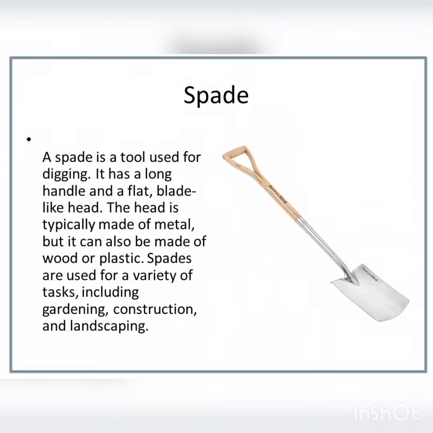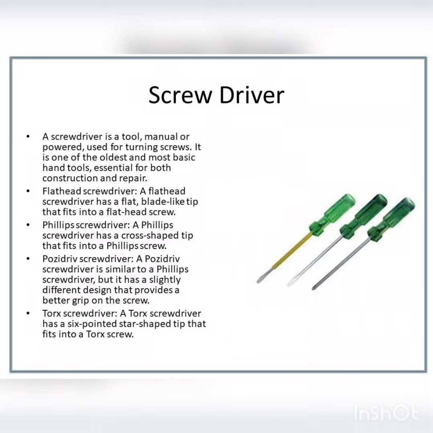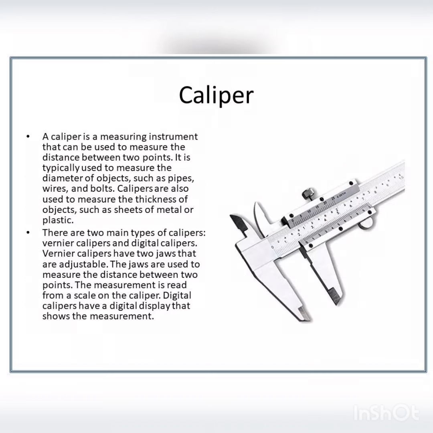This is spade used for making excavation. This is caulking tool. So when the two pipes are connected, it is used for making a suitable surface. This is filing tools to bring the pipe surface to desired shape.